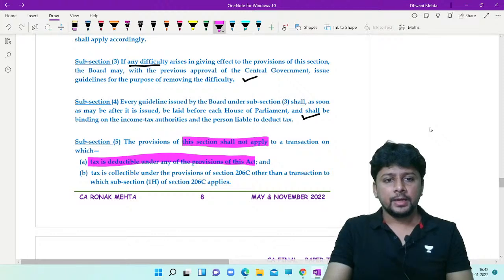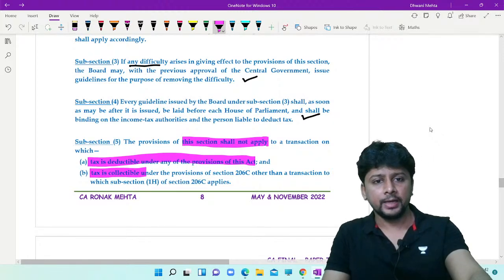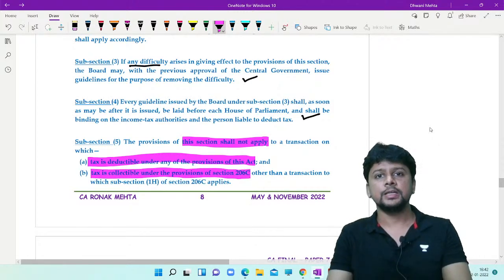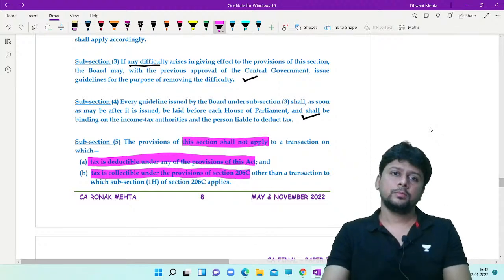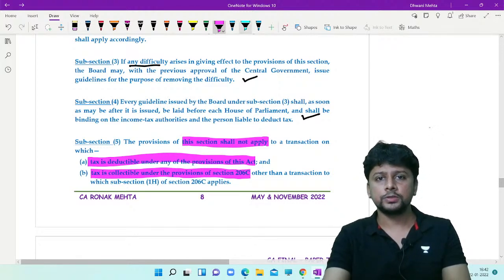Point 2. Tax is collectible. The provisions of this section shall not apply to a transaction where tax is collectible under the provisions of 206C, other than a transaction to which 1H applies. As if the confusion was not enough, this extra confusion has been introduced.